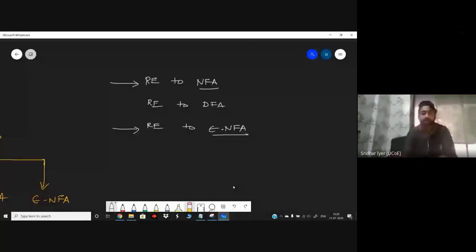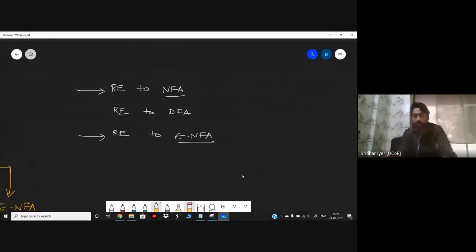Can anyone let me know what is NFA? They can unmute themselves and let me know what exactly do you mean by NFA. Or you can even use the chat box, whatever you wish. Come on, hurry up. At least the full form to start with, and then we can move ahead. We have already done this. What is DFA? What is NFA? You might not be aware of this epsilon NFA. We are going to do that.